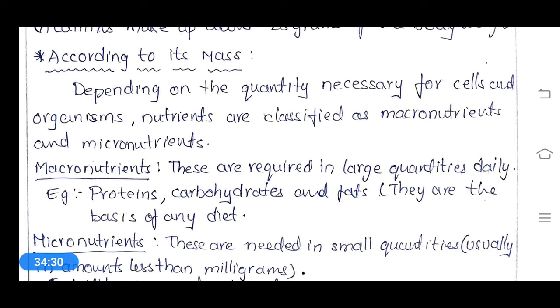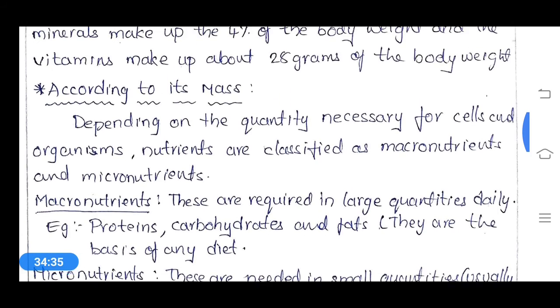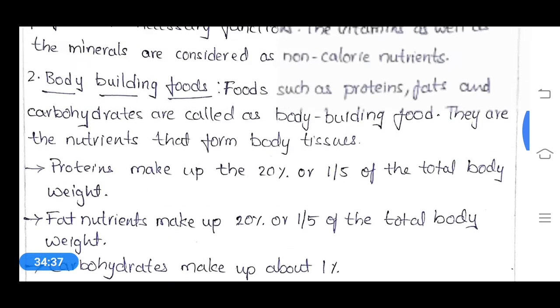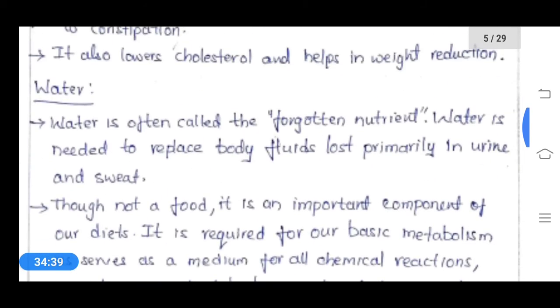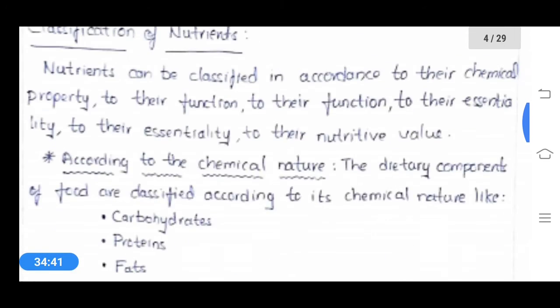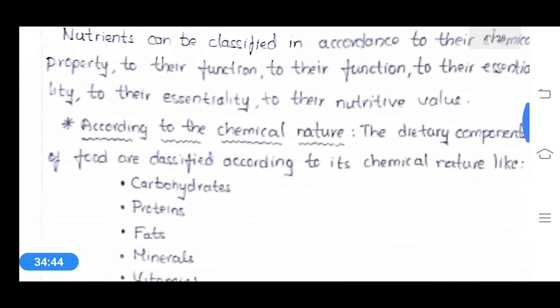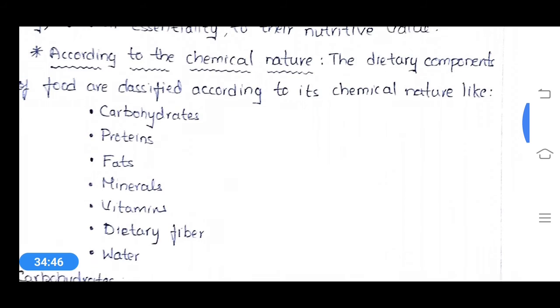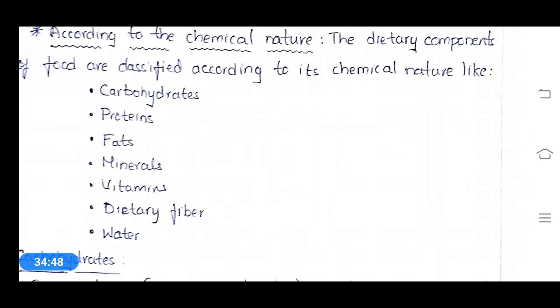So this is how we can classify these nutrients. Based on chemical nature, we classify them into 7: carbohydrates, proteins, fats, minerals, vitamins, dietary fiber, water.